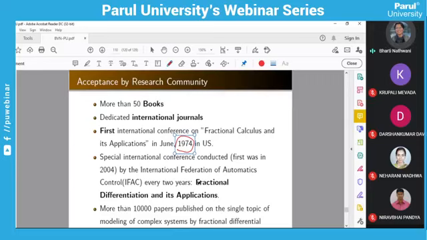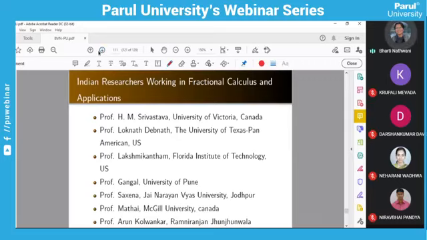There are more than 10,000 papers only on the single topic of modeling of complex systems by fractional differential calculus.